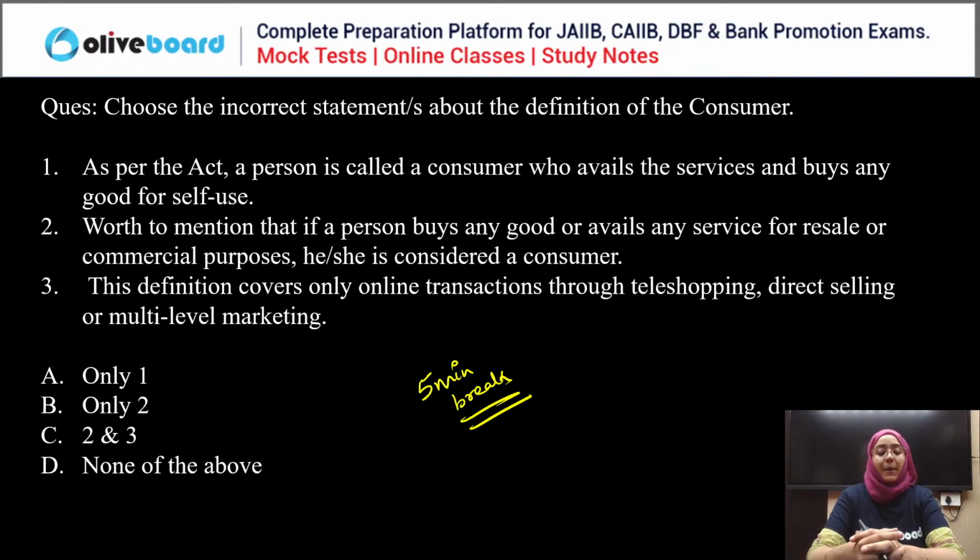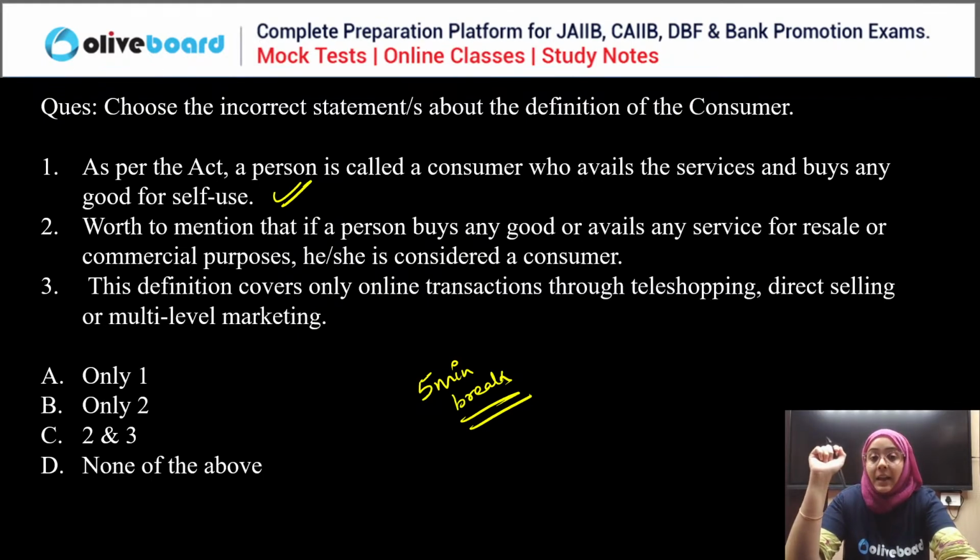So let's talk about the incorrect statement. The answer is either C or A. You are confused between A and C. Let's talk about this question. As per the Act, a person is called a consumer who avails the service and buys any goods for self-use. So that is the correct statement. There is nothing wrong in this first statement.